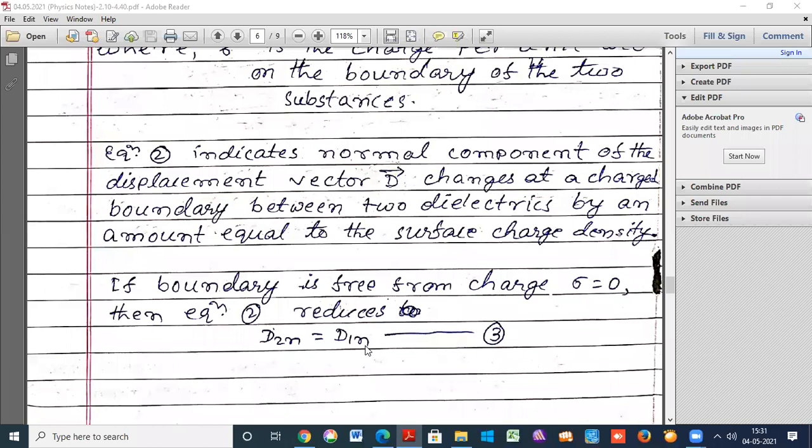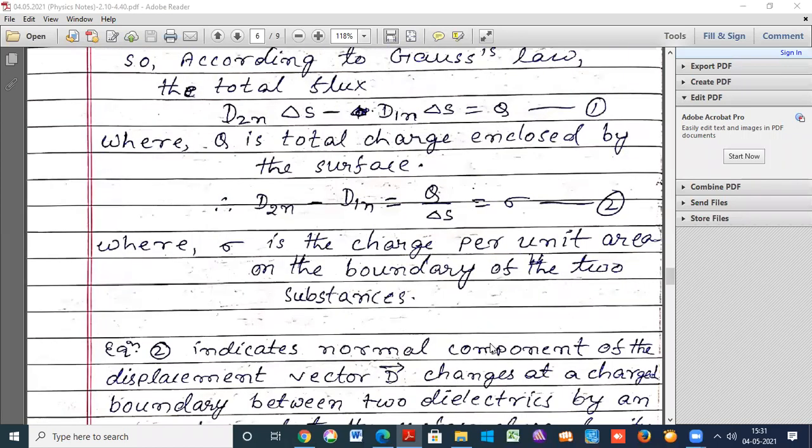Now the second part, where the electrostatic field is conservative.